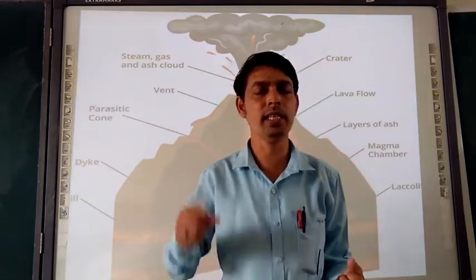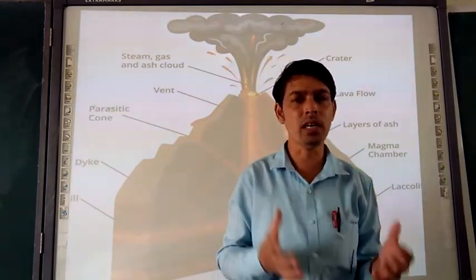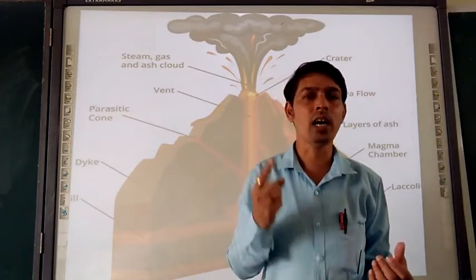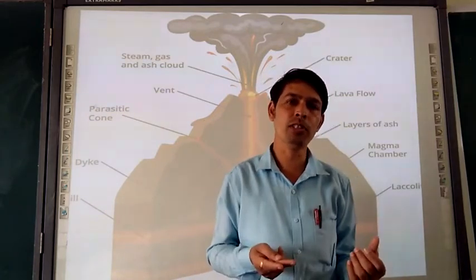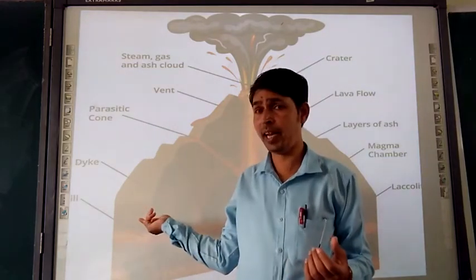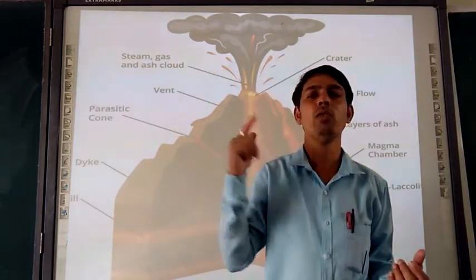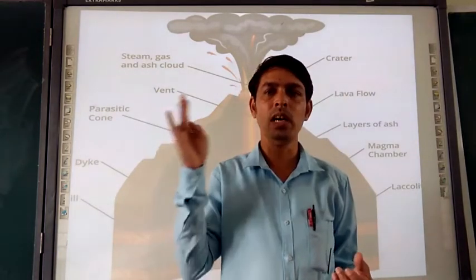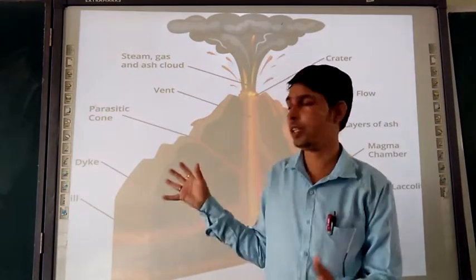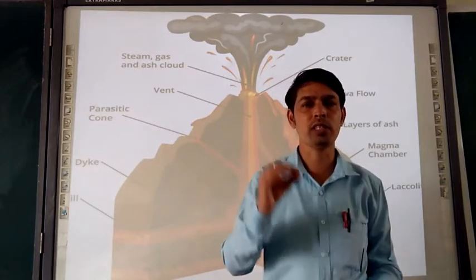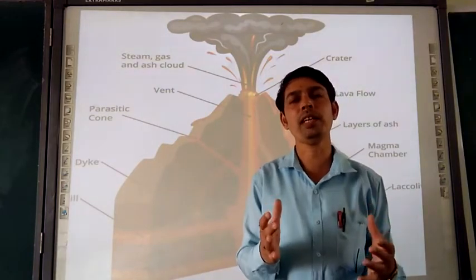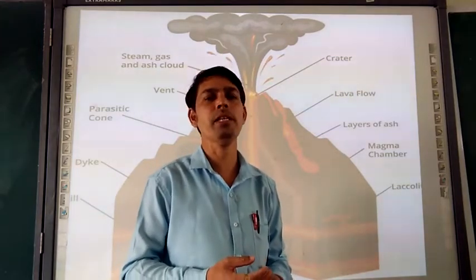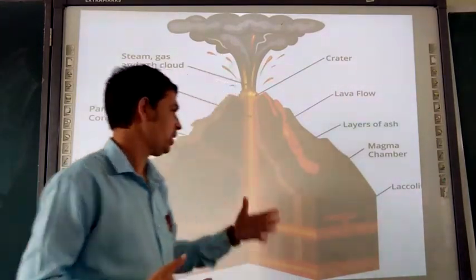As we studied in the first presentation, the earth movement, the evolution of the landform, in that the earthquake was there, and the landslide, and this one volcano. So three are there: volcano, earthquake and landslide. Here we will discuss first volcano, and after that landslide, and then a little bit of earthquake.